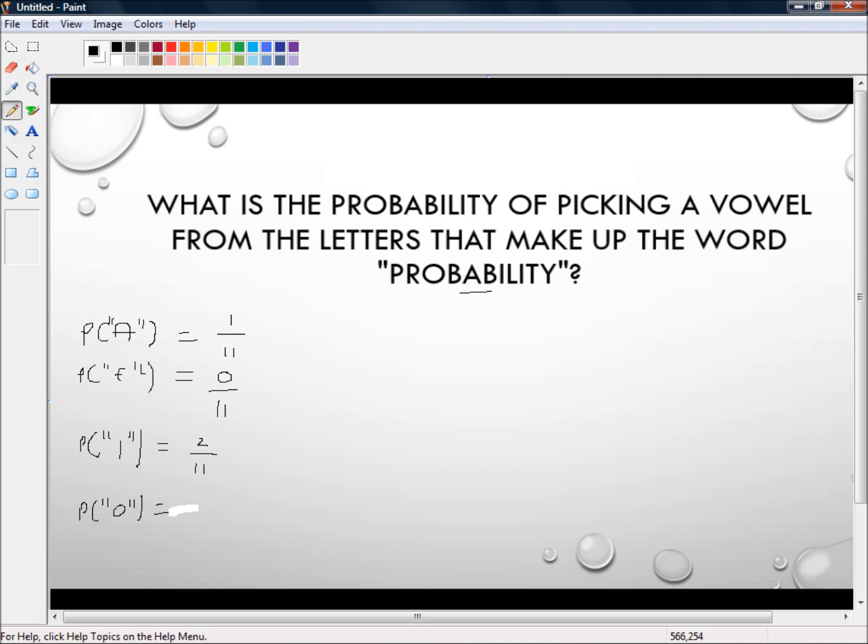So we've got 1 O, so that's 1 out of 11. And then the probability of a U, there are no U's in the word probability, so that's 0 out of 11.